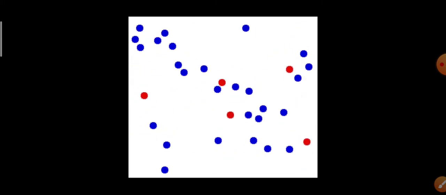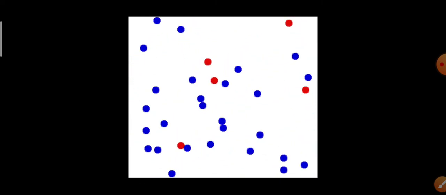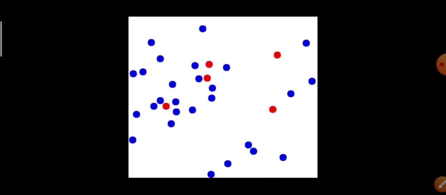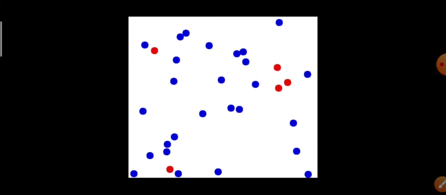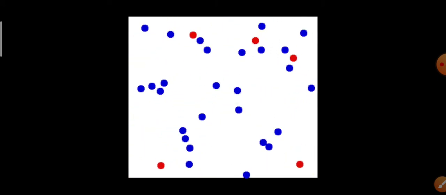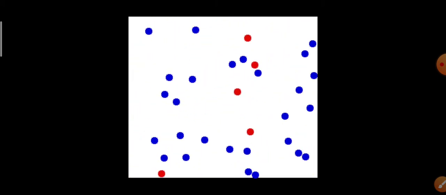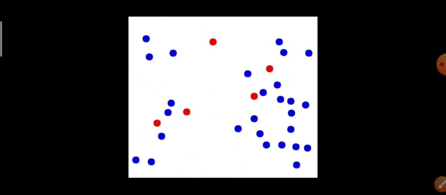Since they can move randomly here and there, that means they have kinetic energy. Kinetic energy means energy of a moving body or a moving object. Since the gas molecules can move randomly, they have lots of kinetic energy.